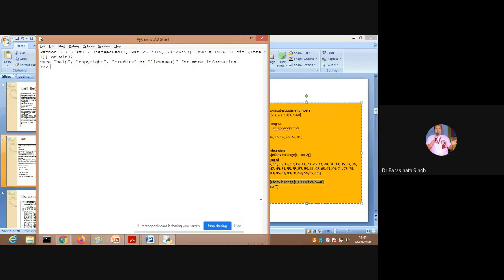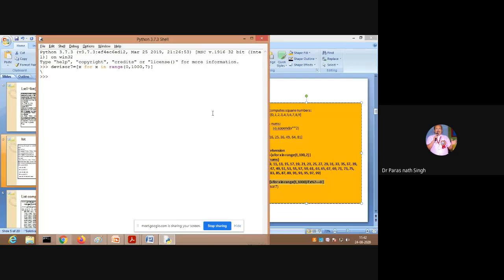Meera Krishna, you tell me: I don't want to use the list way here. Logically, I want to give some steps so that it displays all the multiples of 7 only. How to start? Range with comma 7? Yes, comma 7, it will be skipping 7. Then after 1 it will be displaying 8. So 0, comma, 1000. For that reason I asked the question. So 0 to 1000, step 7.